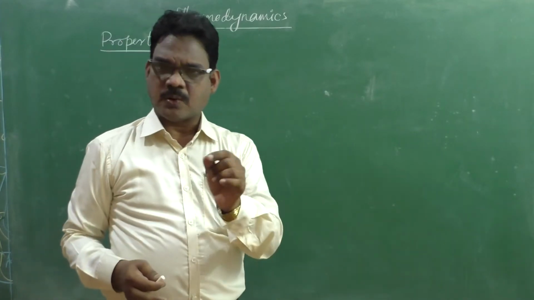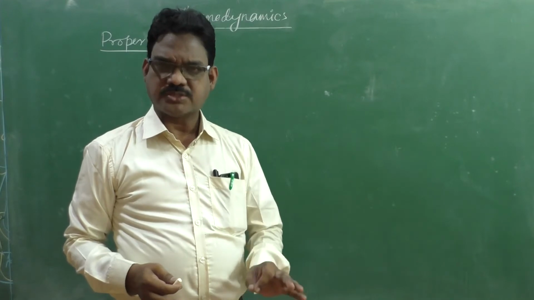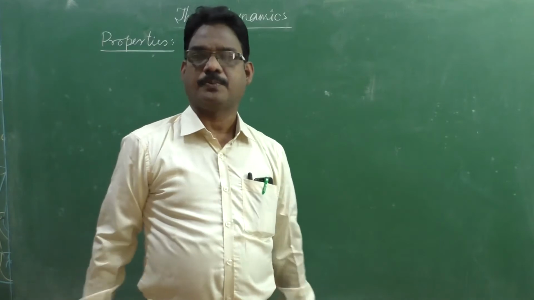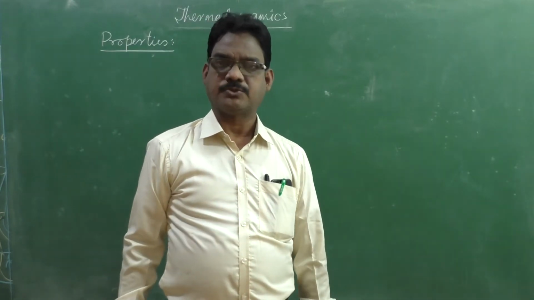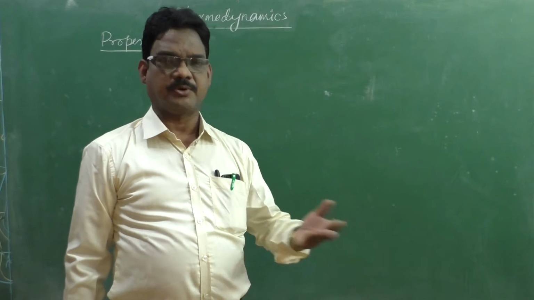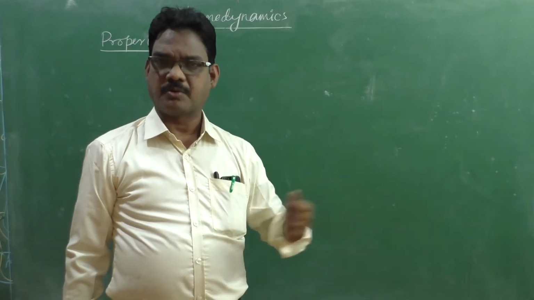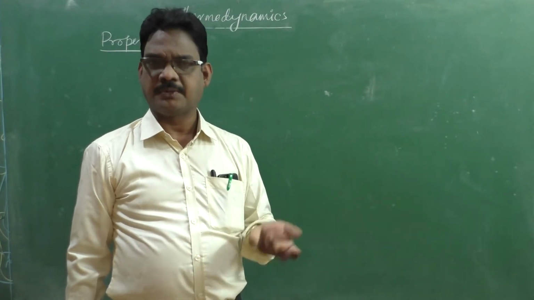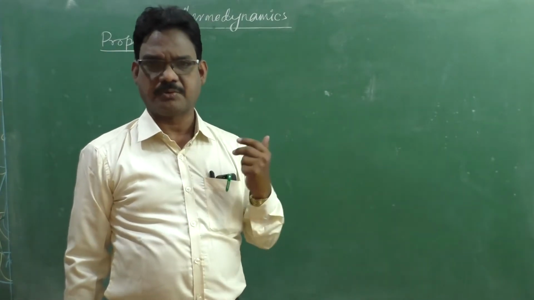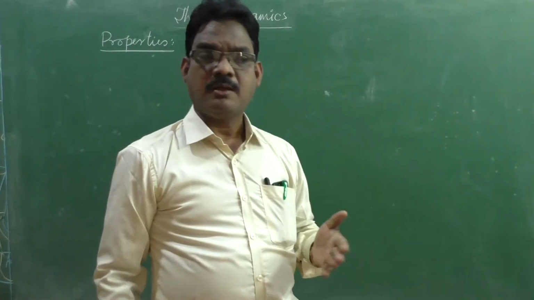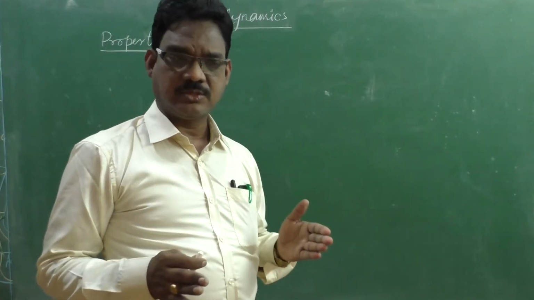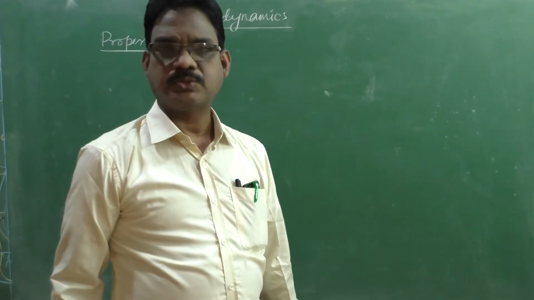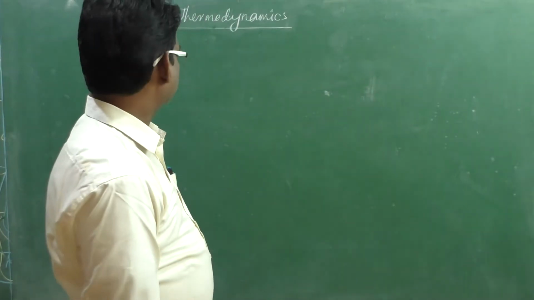Suppose you consider temperature, it is a property; volume is a property, mass is a property, enthalpy is a property, entropy is a property. Likewise, these are all measurable quantities to identify the state of the system. Those are called properties of the system.